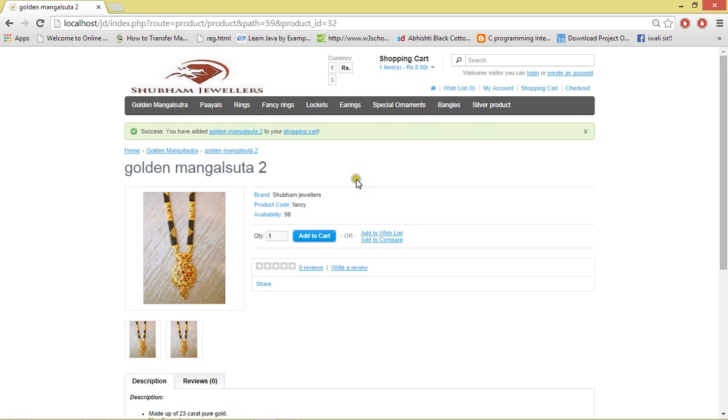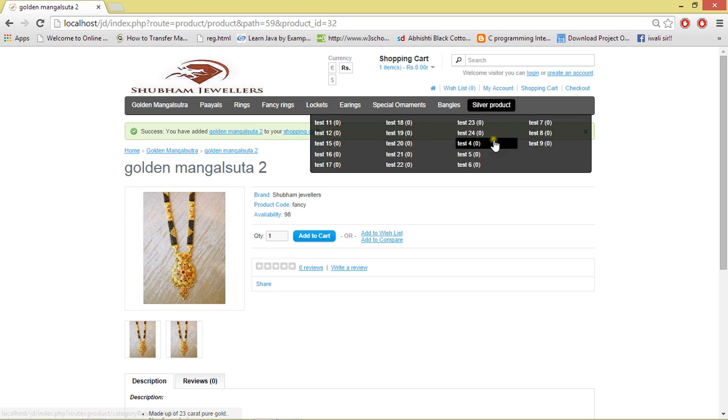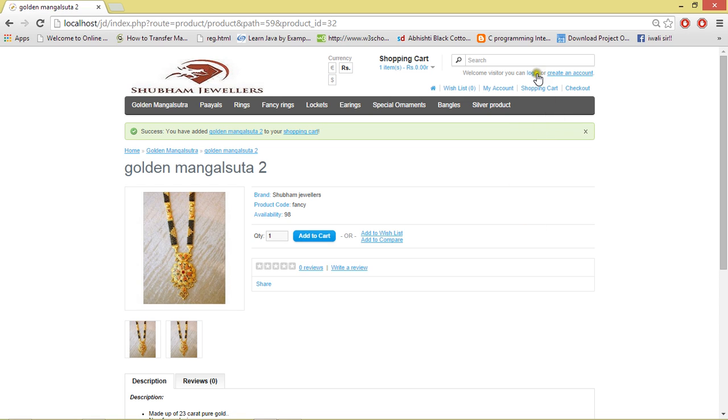After adding it to cart, you will see that the shopping cart has one item. But without a login ID, you will not be able to purchase any material, so you have to create your account. If you have already created your account, just go and log in.